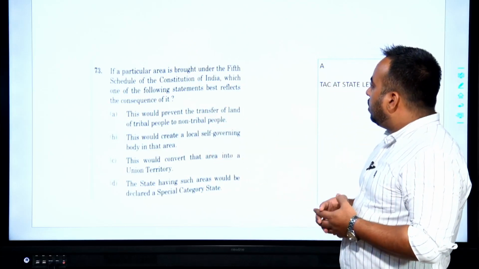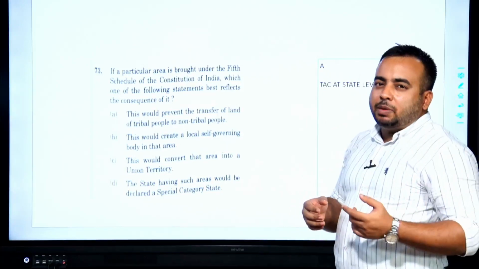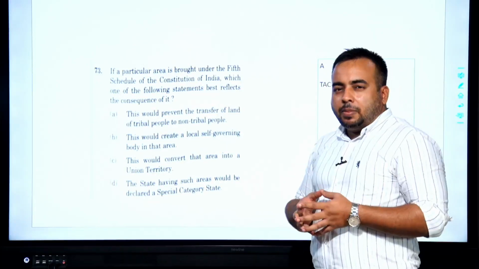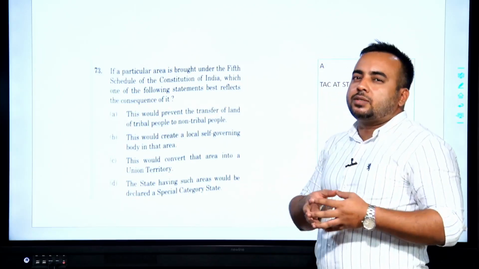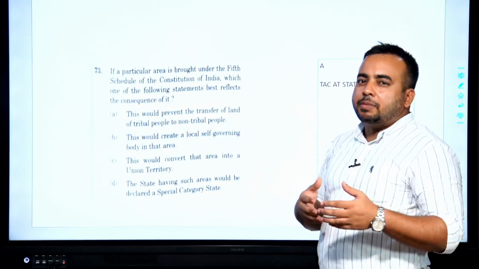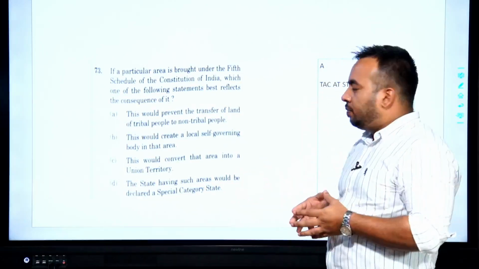Let's read it. This would prevent the transfer of land of tribal people to non-tribal people. So, this is taught in conjunction with the Forest Rights Act, which was again in the news for the past many months, and in fact this has been constantly in the news.